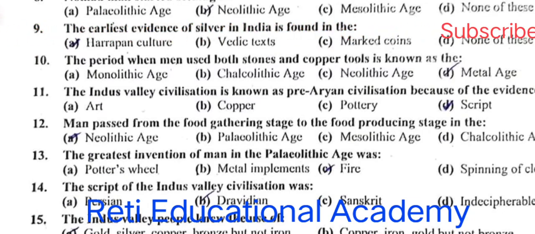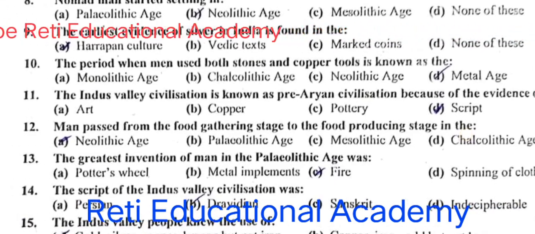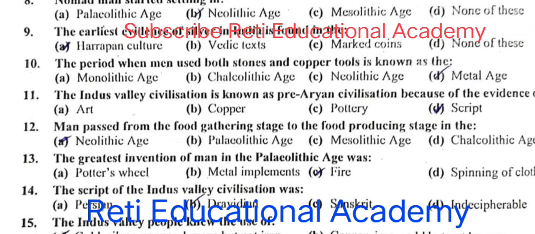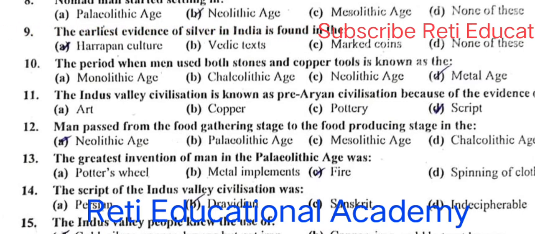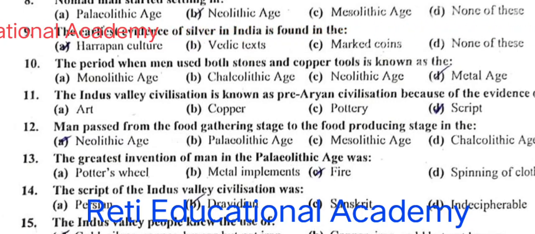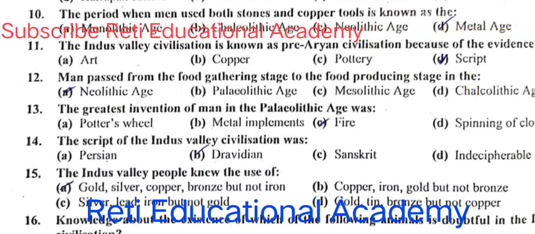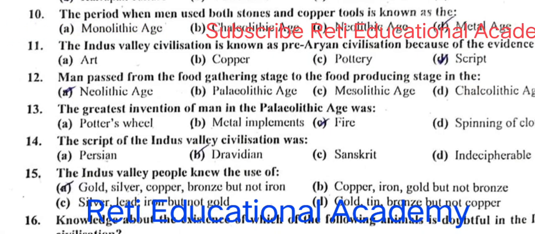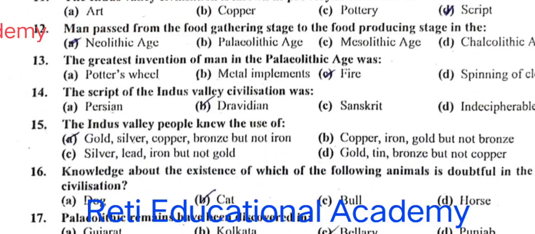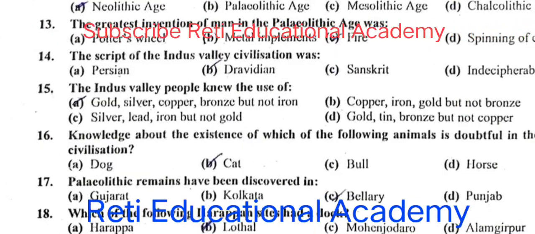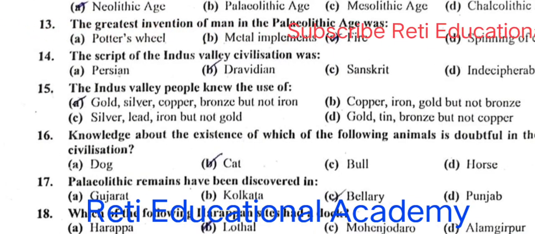Question number 11. The Indus Valley civilization is known as pre-Aryan civilization because of the evidences of D. Script. Question number 12. Men passed from the food gathering stage to the food producing stage in the A. Neolithic age. Question number 13. The greatest invention of man in the Paleolithic age was C. Fire. Question number 14. The script of the Indus Valley civilization was Dravidian. B. Question number 15. The Indus Valley people knew the use of A.